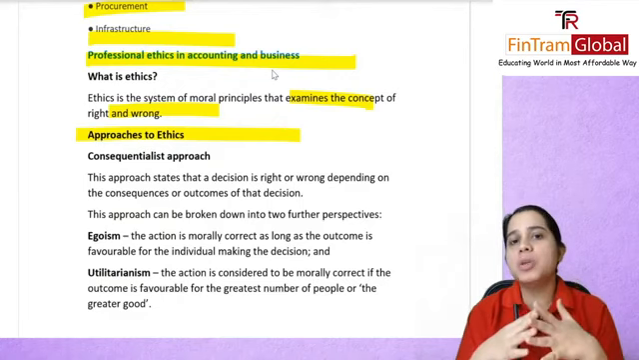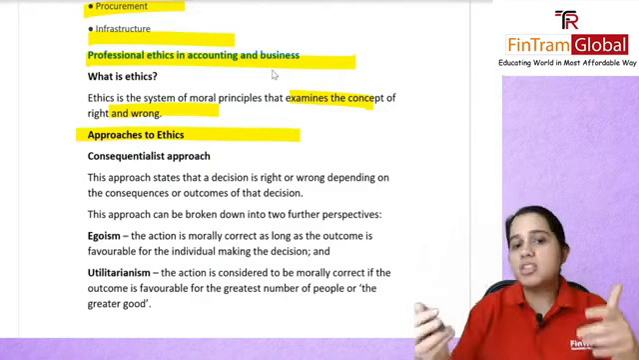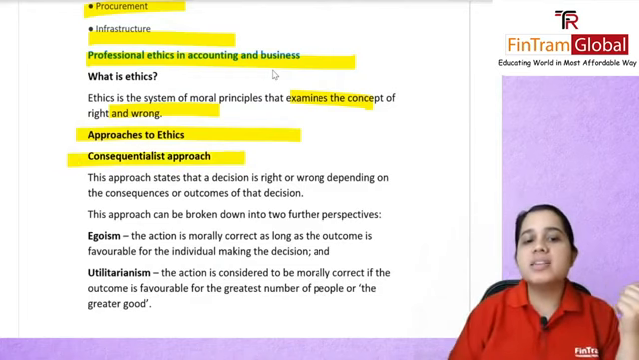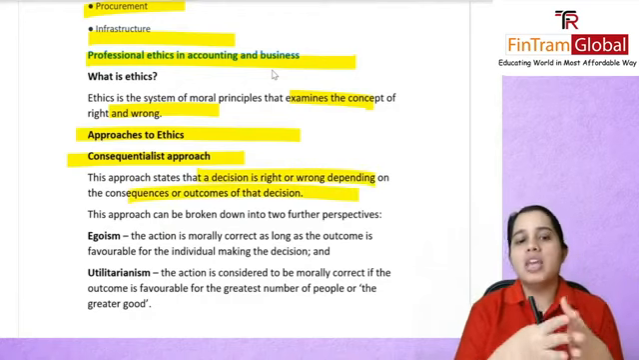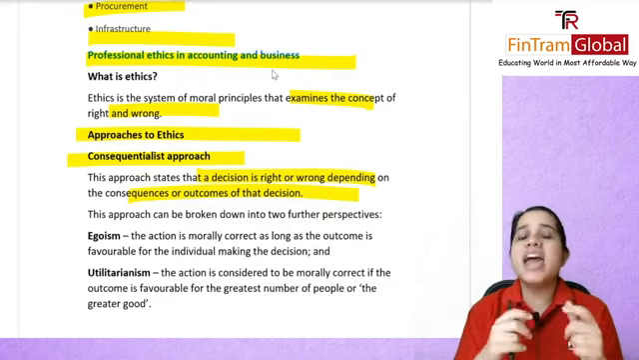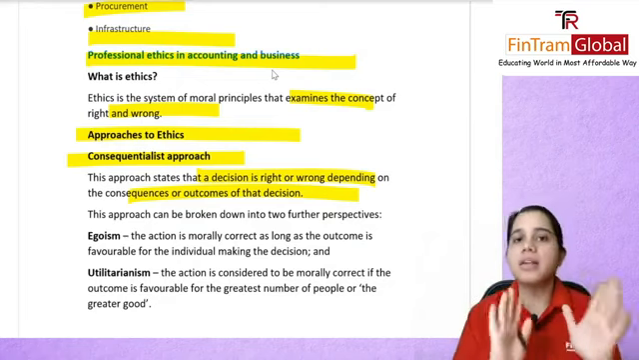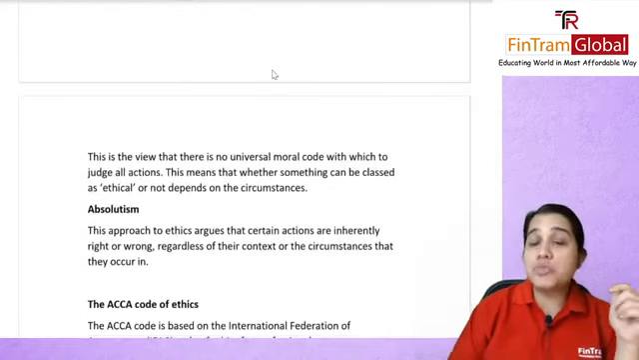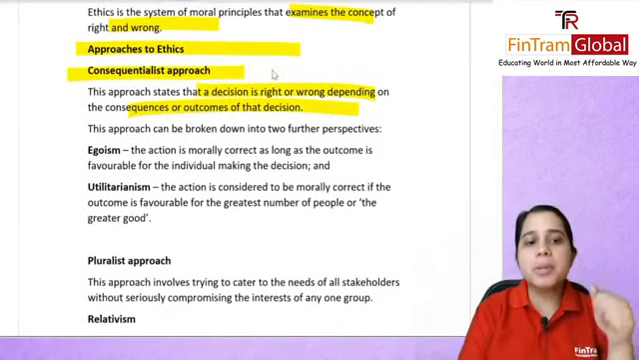teleological. These are those people who will again say that it depends on the consequences, right? The consequentialist approach, where this approach says that a decision is right or wrong depending on the consequence. So, they are also known as teleological. And you have your deontological. They are those who will say no, some things are right and some things are wrong, which we had of course covered in our absolutism. So, they are sort of deontological. So, that is another term to keep in mind.